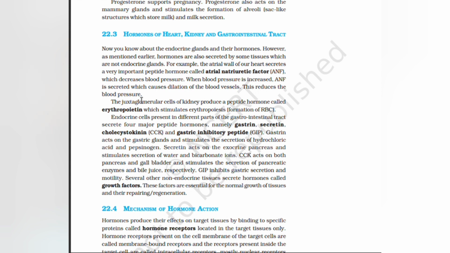The juxtaglomerular cells of kidney produce a peptide hormone called erythropoietin, which stimulates erythropoiesis.